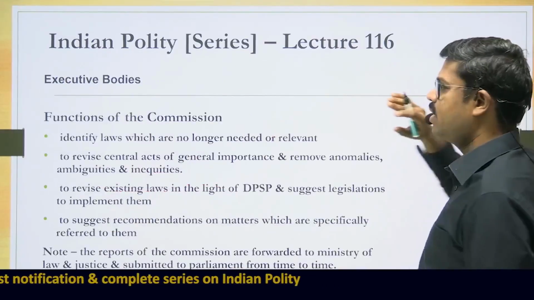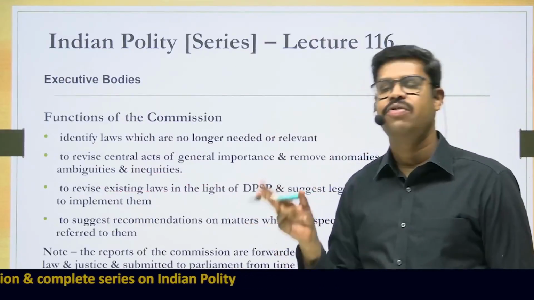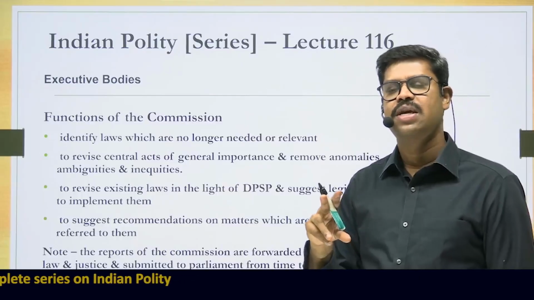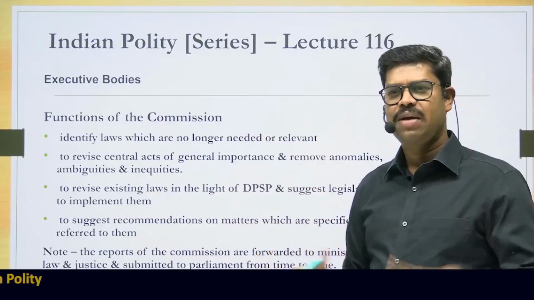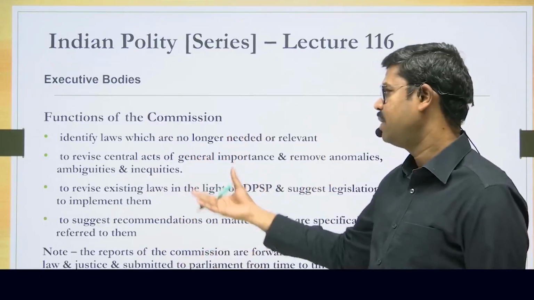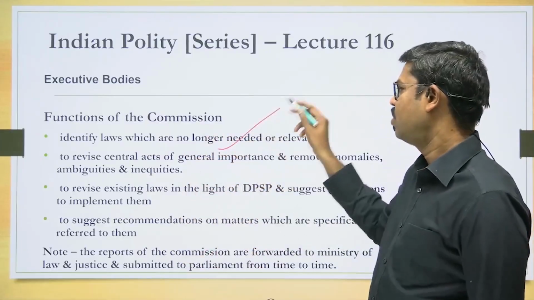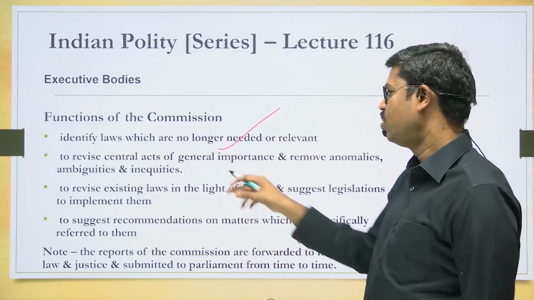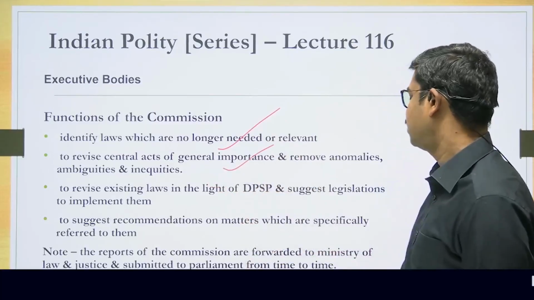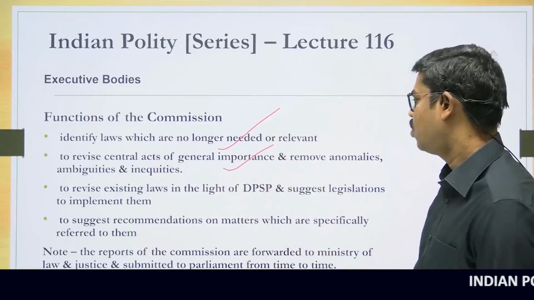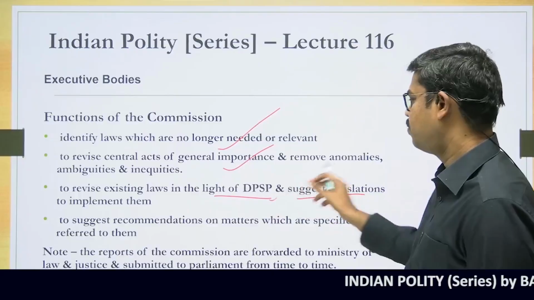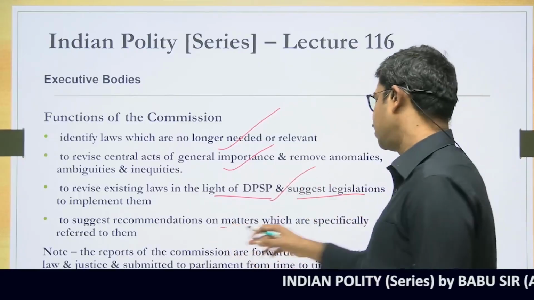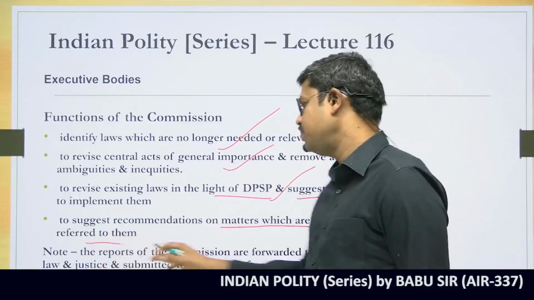So we have completed the statutory bodies, we have completed the executive bodies, and also we have completed the constitutional bodies. And before I complete, whatever I said is described here. What are the functions? To identify the laws no longer relevant, to revise the central acts and give general importance and remove anomalies and ambiguities in the law, to revise the existing laws in the light of DPSP and suggest legislations to implement them, and to suggest recommendations on matters which are specifically referred to them.